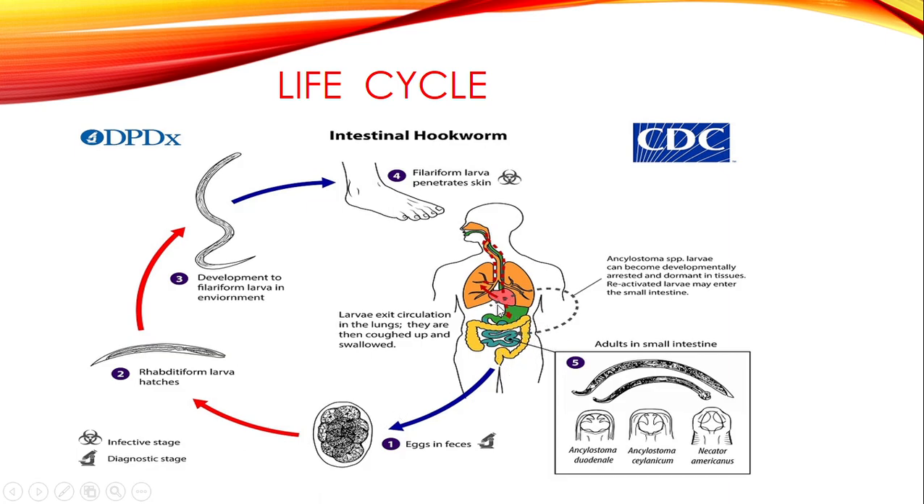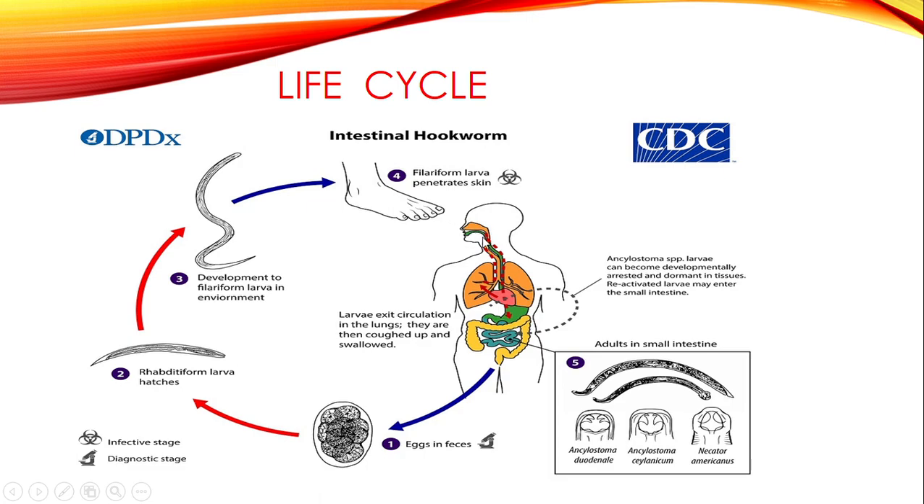That's how these eggs are introduced in the environment by a person who is infected with the hookworm. Then in stage 2, we see that these eggs hatch, and when they hatch, they produce a larva which is called rhabditiform larva. So during stage 3, this rhabditiform larva develops into a filariform, and this filariform is the one which is able to penetrate through the skin, or it may enter into a human body through the oral route, through ingestion.